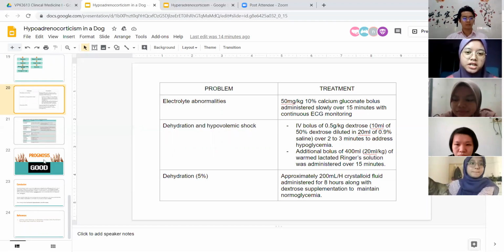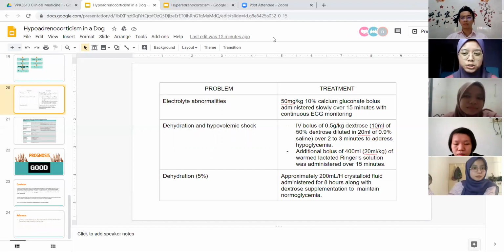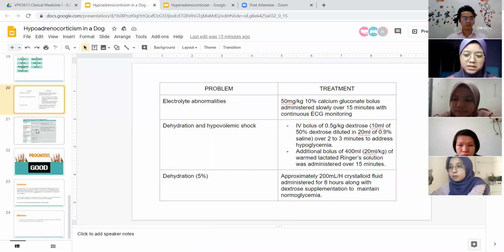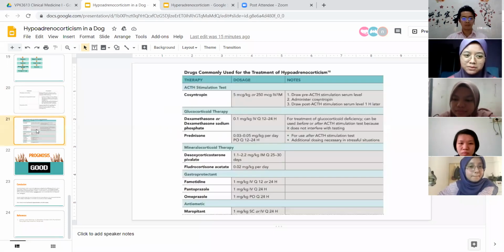For the second problem, which is dehydration and hypovolemic shock, it is corrected with an IV bolus of 0.5 gram per kg dextrose, 10 ml of 50% dextrose diluted in 20 ml of 0.9% saline over 2 to 3 minutes to address hypoglycemia. An additional bolus of 400 ml, which is 20 ml per kg, of warm lactated Ringer solution was administered over 50 minutes. And the dehydration, which is 5% in Lucky, approximately 200 ml crystalloid fluid administered for 8 hours along with dextrose supplementation to maintain normal glycemia.